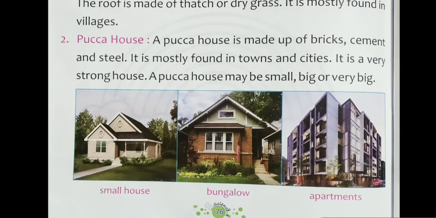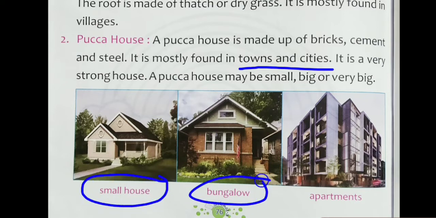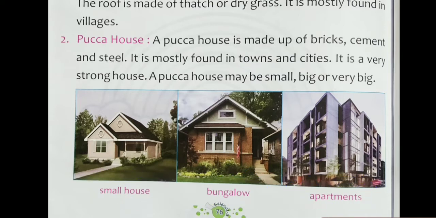It is mostly found in towns and cities. These are the types of pakka house: a small house, bungalow and apartments.